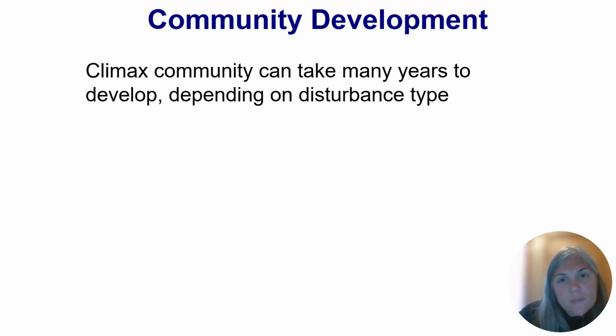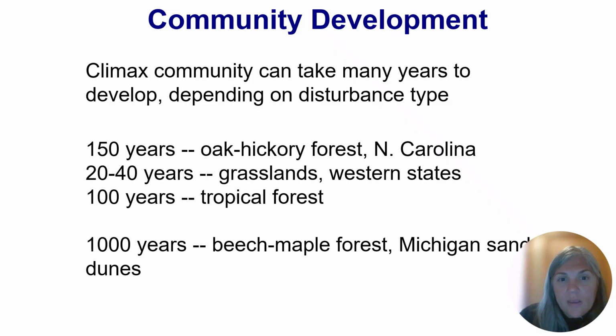So the climax community can take many years to develop depending on disturbance type. So if that system keeps experiencing different disturbances, that can delay it reaching that climax community. And just for example, for timelines, it's estimated an oak hickory forest in the south might take 100, it might take from initial primary succession 150 years to reach a climax community.